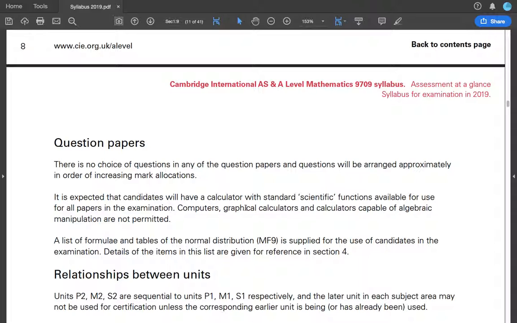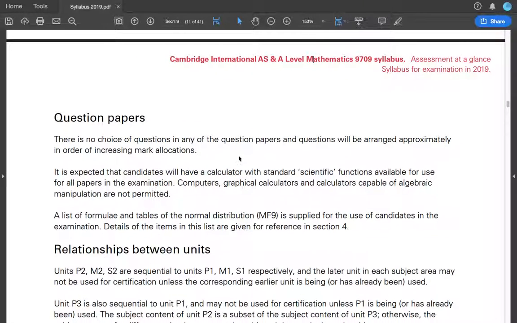But if you can get something like 3x plus 2, so let's say they ask you to simplify 5x plus 2 minus 2x. So if your calculator can do such kind of stuff, then your calculator may not be accepted at all.